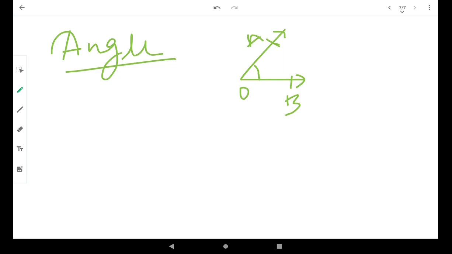You can observe that an angle is formed by two rays having a common initial point, and here the common initial point is O. The common initial point is called the vertex of the angle, and the rays are called the arms of the angle.